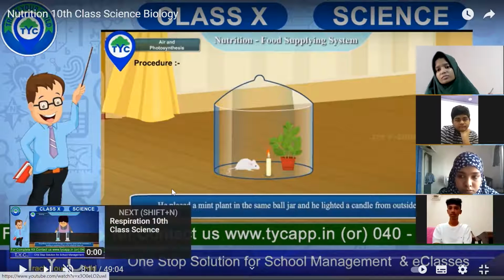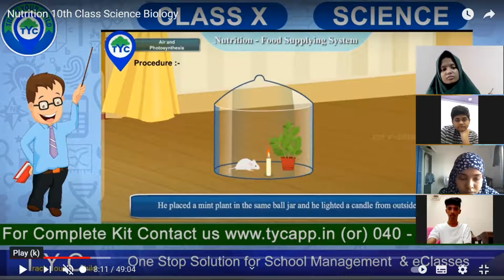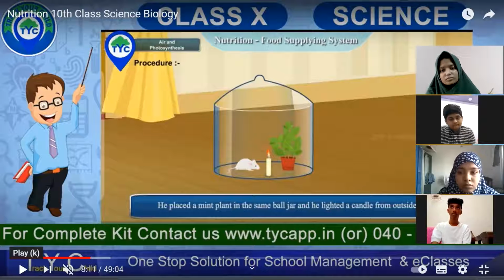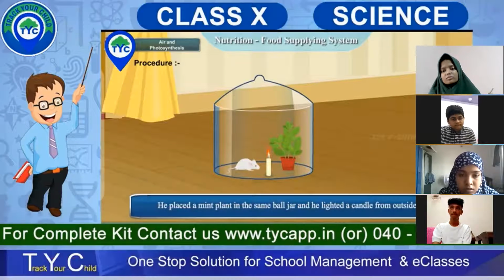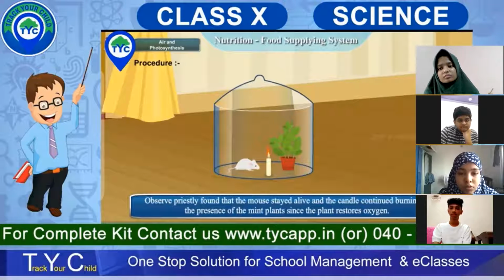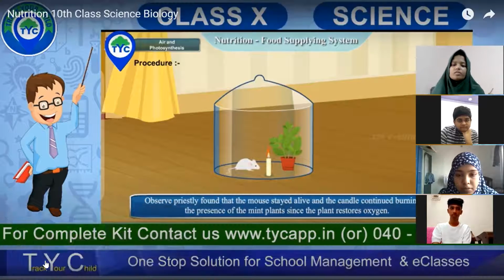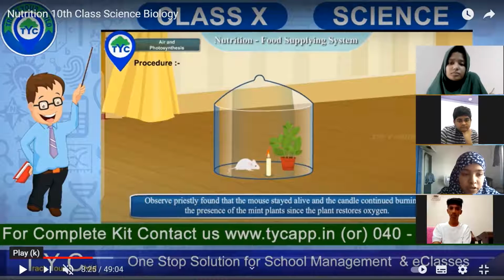So you can see that when he placed a mint plant inside the bell jar. Okay, a mint plant and candle and mouse. Again, he tried. He thought that when he keeps a plant, will they survive? So what did he see in this? Then Priestley observed that the mouse stayed alive, the candle continued burning in the presence of the mint plant. Why did it happen? Because of the oxygen provided by the mint plant. Very good. Mint plant is giving oxygen.